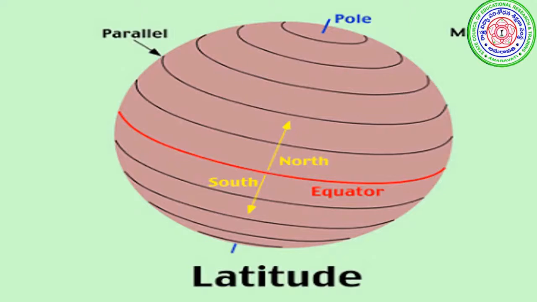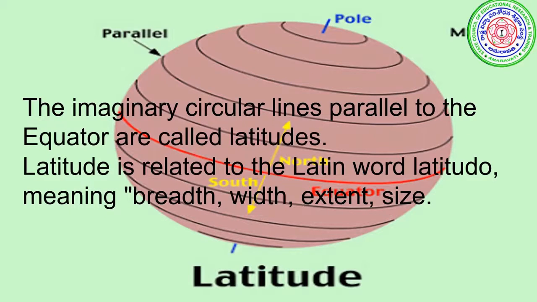The 0-degree latitude is called the equator, and the remaining latitudes are called parallel lines, and the 90-degree latitude is called a pole. We can find two poles, the North Pole and the South Pole. Now, the imaginary circular lines parallel to the equator are called latitudes.